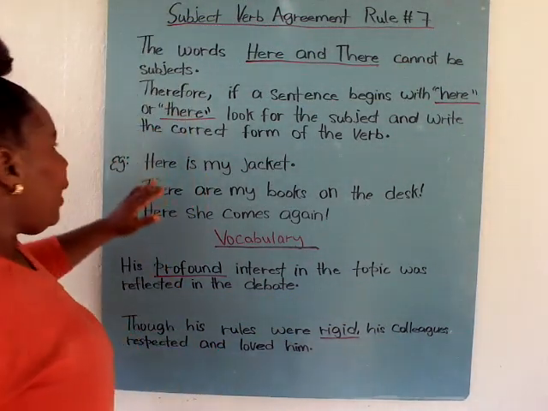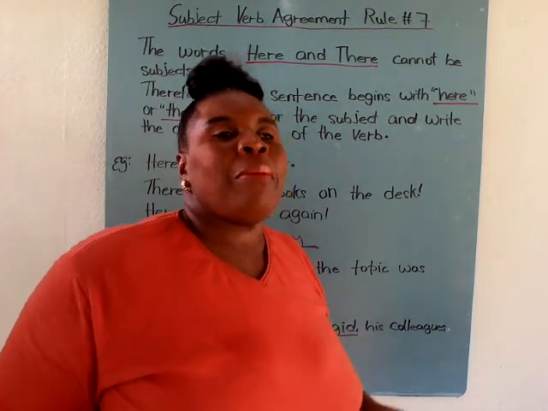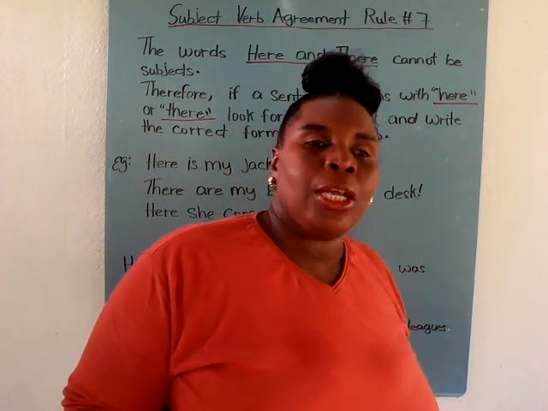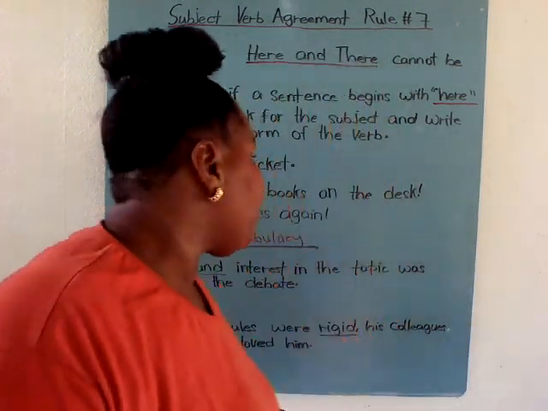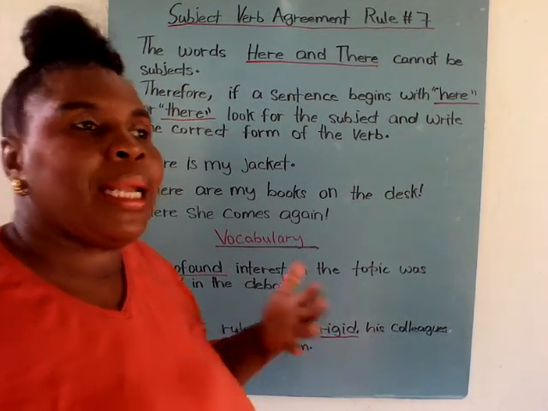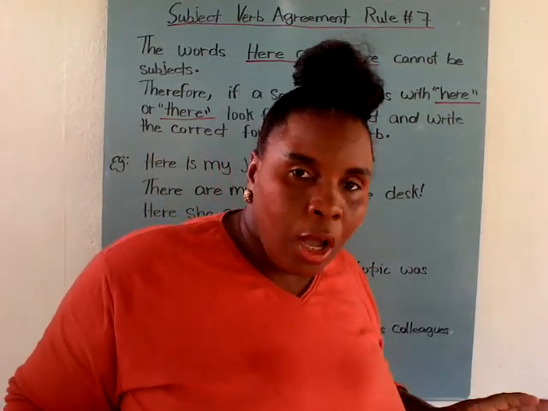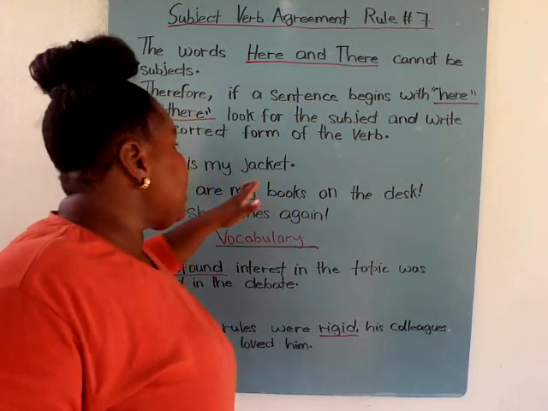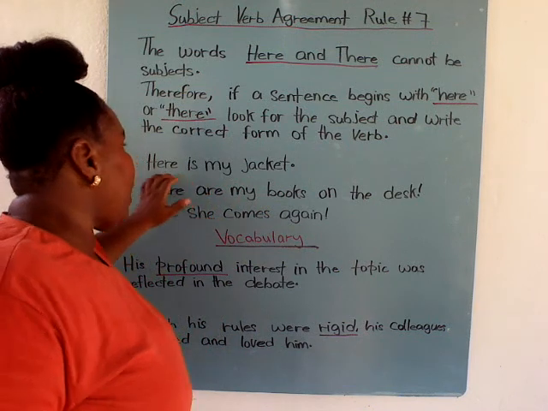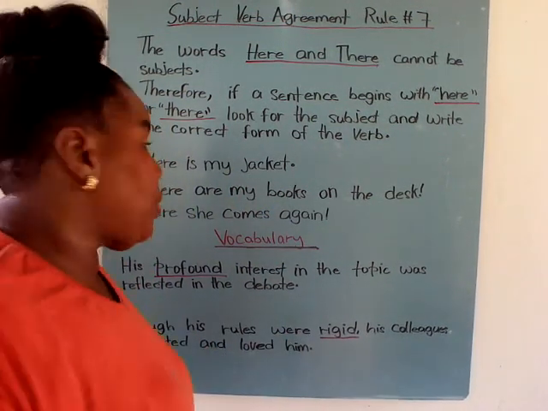Alright? Here is my jacket. So if you're in the exam and you come across a sentence that says, here is my jacket or here is my keys, you know that this is not the subject. They might ask you to choose the subject. Here or there is not the subject. In this case, jacket is the subject. That's what they're talking about, the jacket. So here is not the subject.